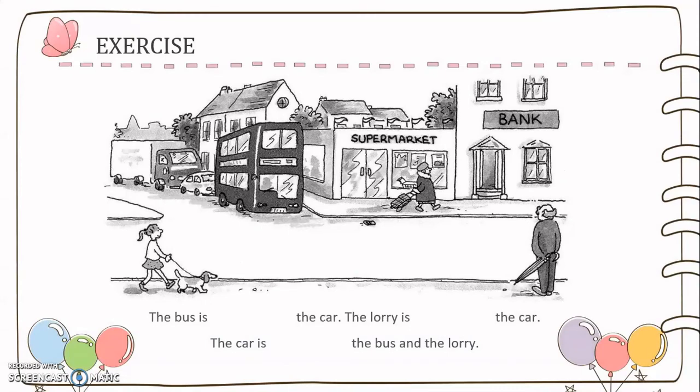Okay, here this is a good illustrative picture. Try to see the picture and guess what kind of preposition goes in the blank space. The bus is in front of the car. The lorry is behind the car. The car is between the bus and the lorry.